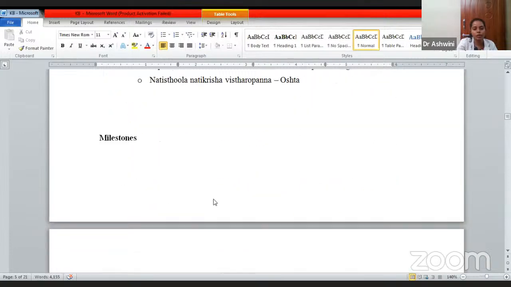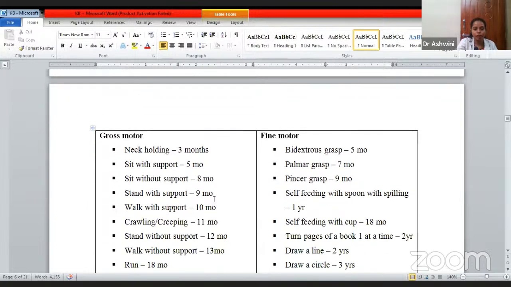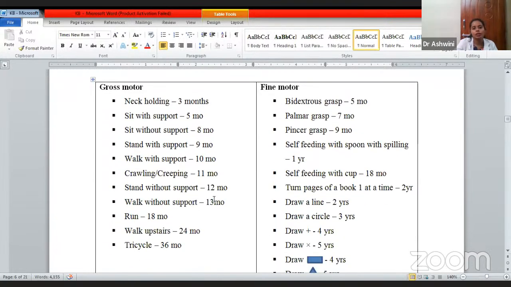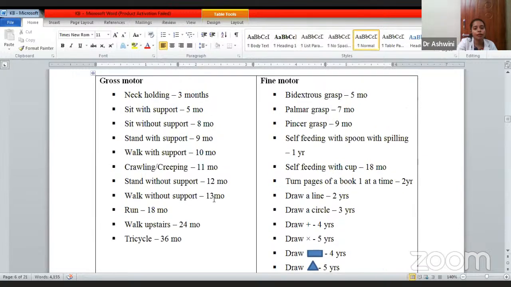Now coming to the milestones. This is also very important. Even here you will get many questions. Neck holding is attained at which month in a child? Many questions like that can be asked. So neck holding is a gross motor. Then there is fine motor, then personal and social language. Milestones are divided into these.